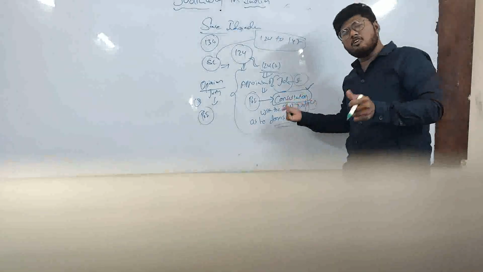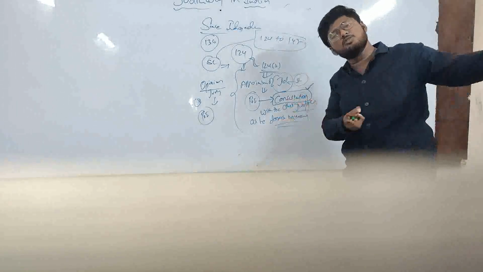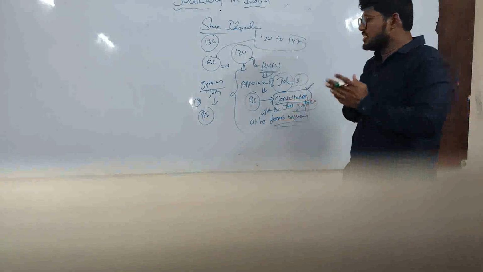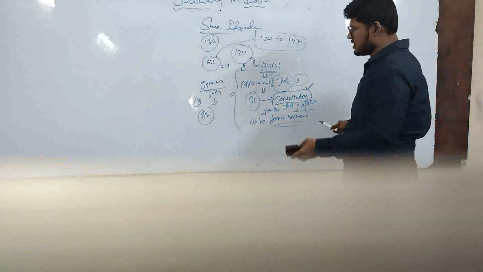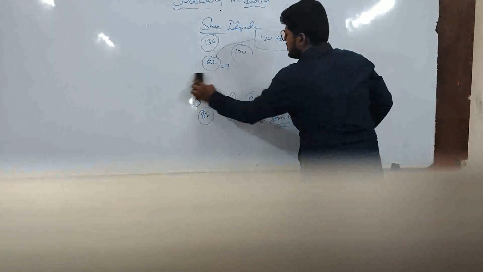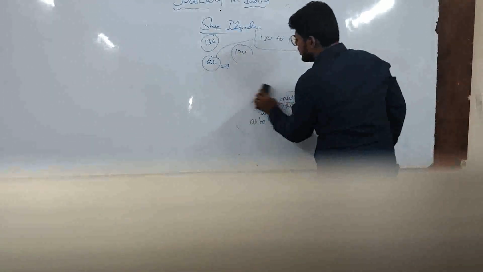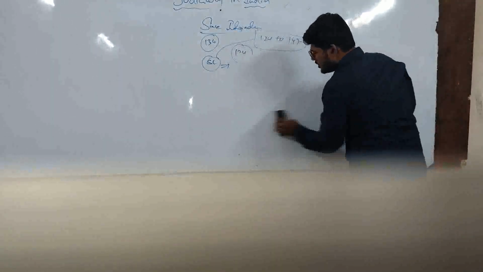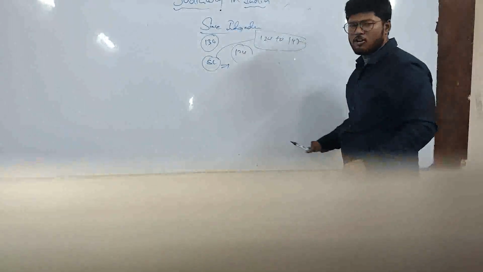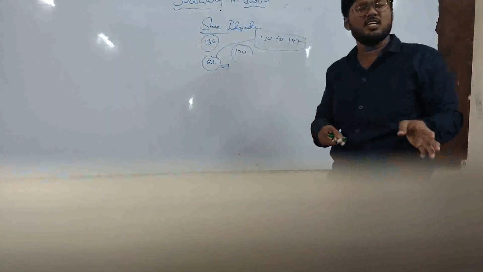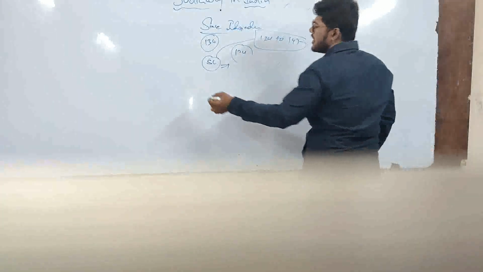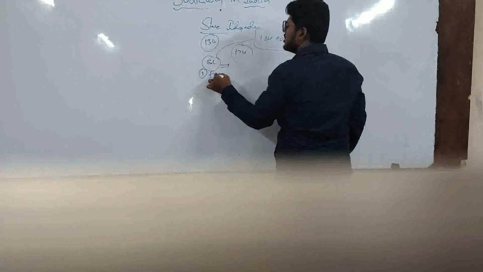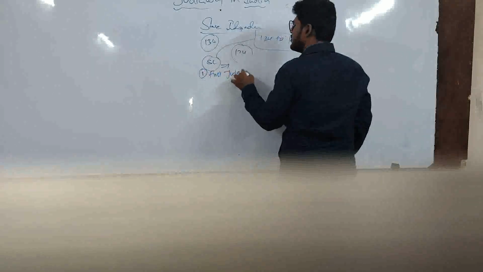And this primary area of conflict has been dragged to the Supreme Court again. This is evident in the First Judges case. What is this First Judges case? If you ask me, I would say it is the same issue, the same area of conflict, that is whether consultation is equal to concurrence, yes or no. This debate has been dragged into the First Judges case.